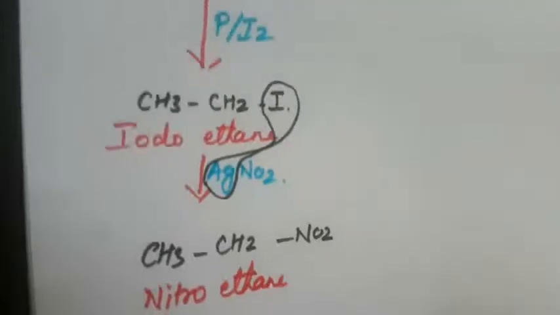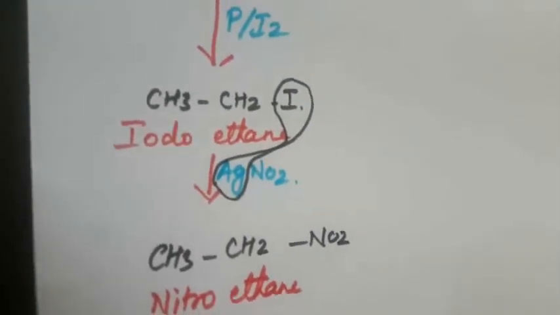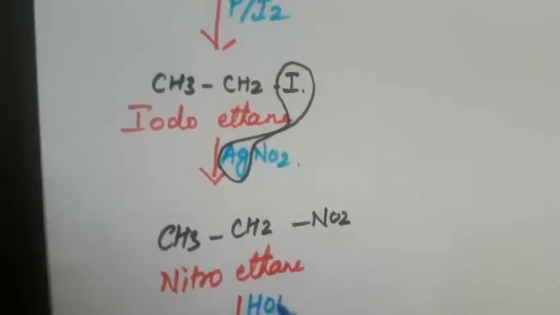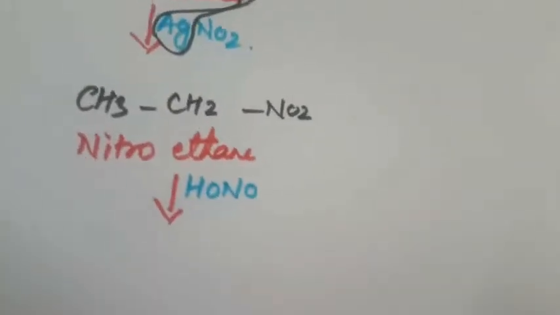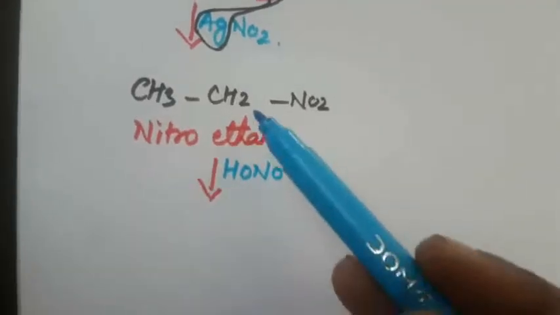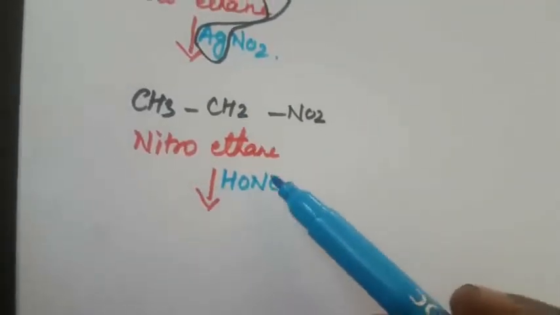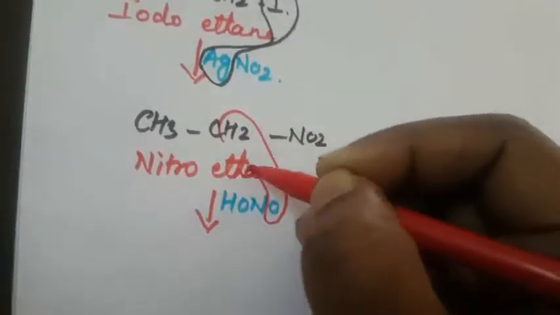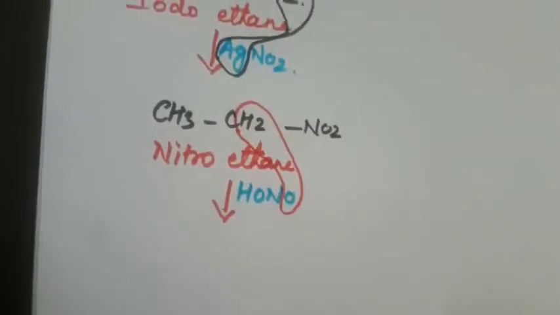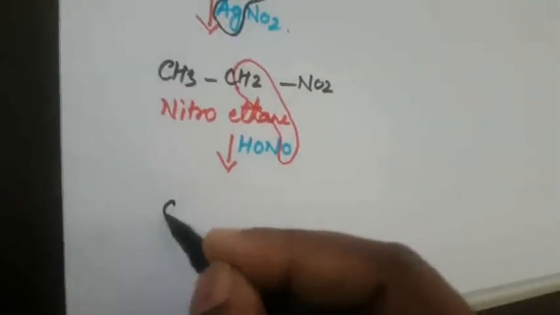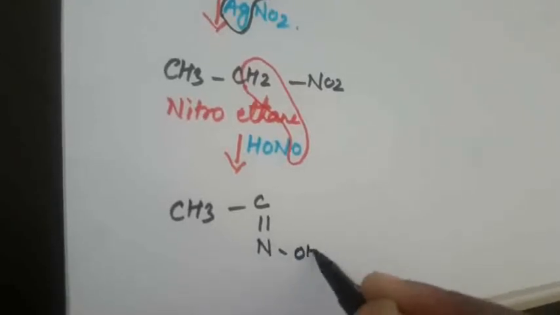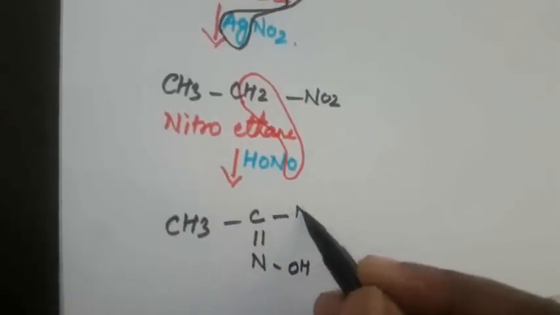Next, what is the next reaction? Again it reacts with nitrous acid, HONO. How will it be formed? H2O will be removed, and the NOH is attached to this compound: CH3C double bond NOH. The same compound remains, with NO2 there.